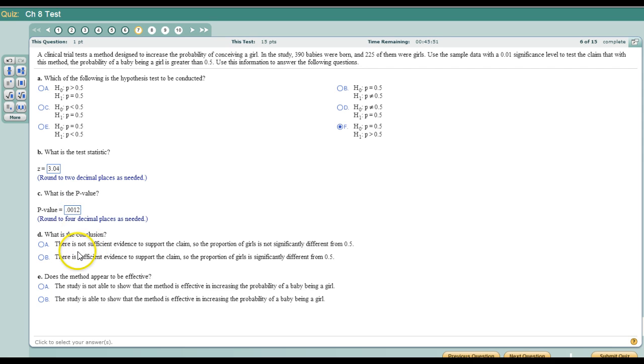In the conclusion, the teeny tiny p-value and the large test statistic tell us, there's our significance level, 0.01. We're well below that, so there is sufficient evidence to support the claim that the proportion of girls is greater than a half. Does the method appear to be effective? Yes. The study is able to show the method effectively increasing the probability of a girl, because we're in support of the alternate hypothesis.